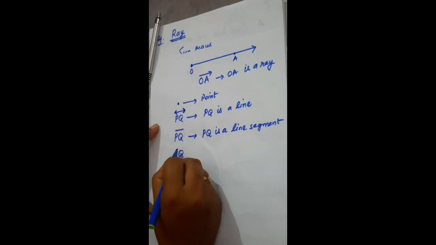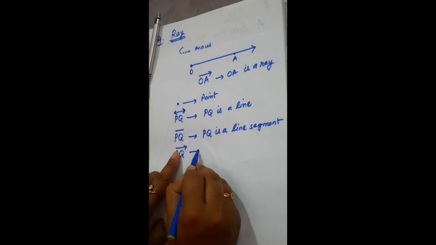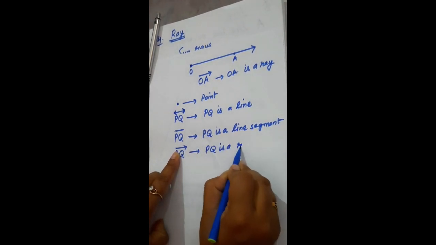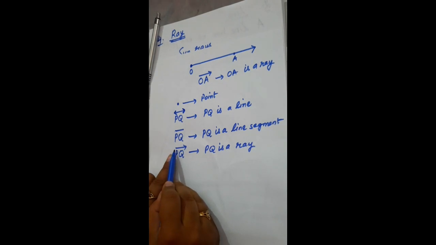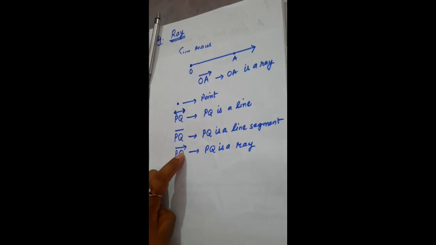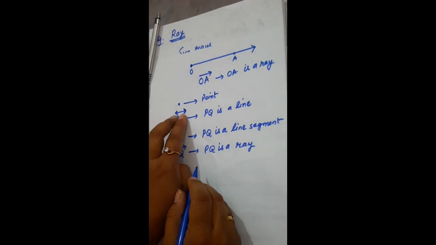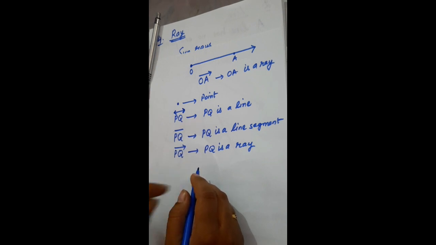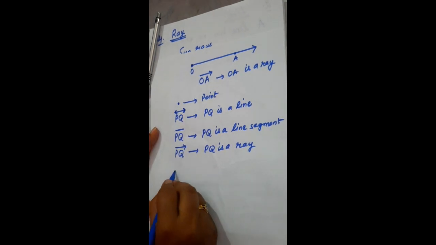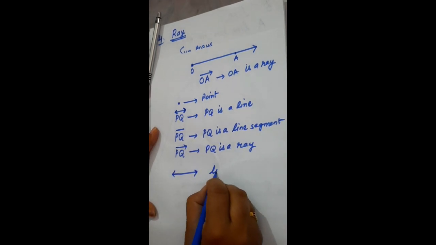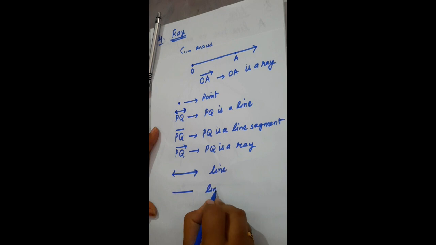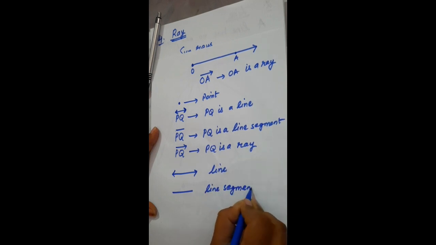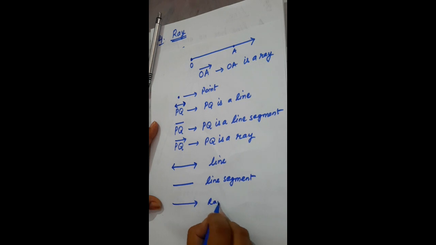If I write PQ like this, this symbol indicates that PQ is a ray, in which one starting point is fixed but the other extends indefinitely in one direction. This is in both directions. In this, starting and ending points are fixed, and this is the symbol of a ray in which one starting point is fixed and it extends indefinitely in one direction. So this symbol means line, this symbol means line segment, and this symbol means ray.